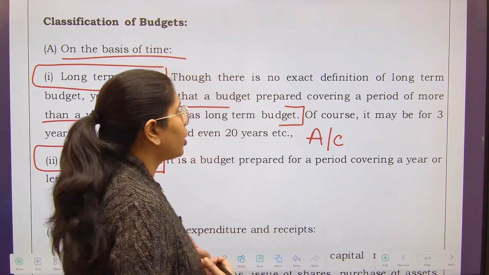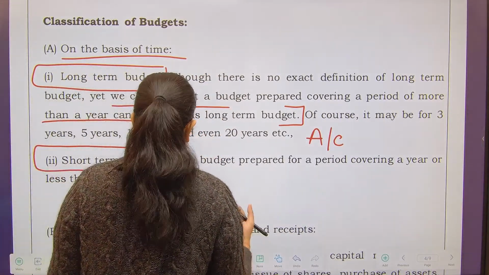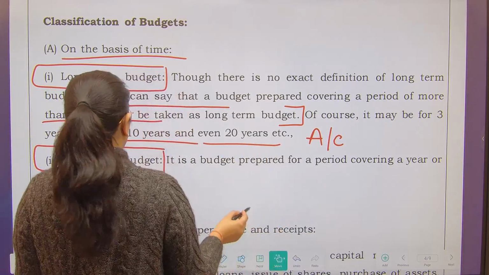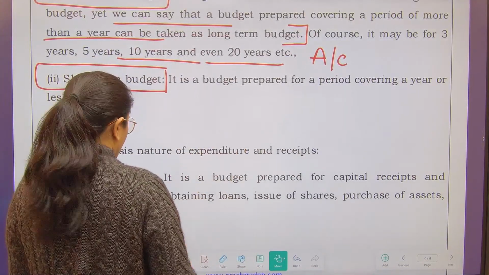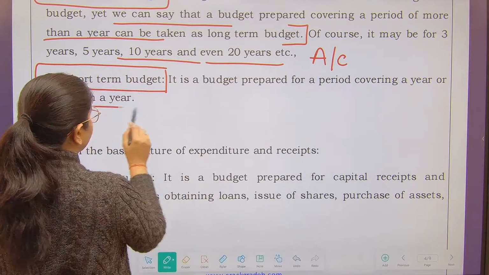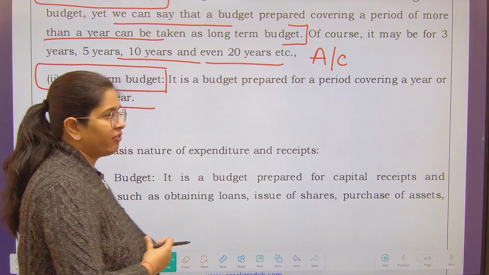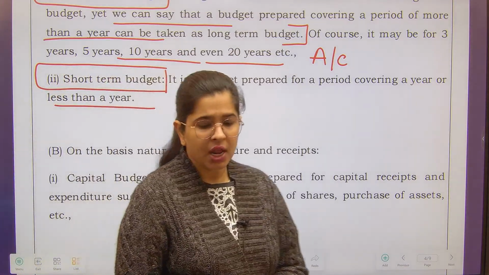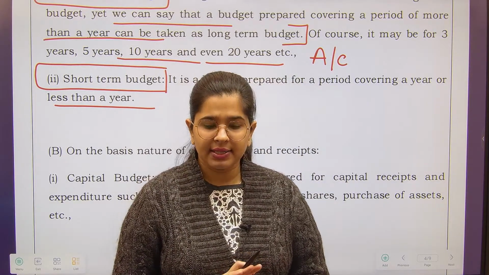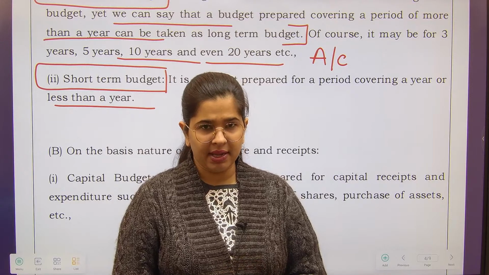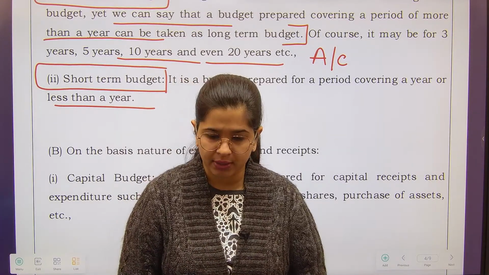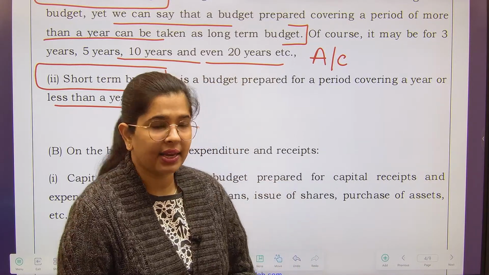Now this long term budget may be for 3 years, 5 years, 10 years and even 20 years. It could be anything. Next is your short term budget, which is prepared for a period covering a year or less than a year. So these are your definitions for long term and short term budget. You don't have to do anything apart from them, right? Just understand the definition, understand the timing for which the long term budget is made and for which the short term budget is made, and that will be enough.